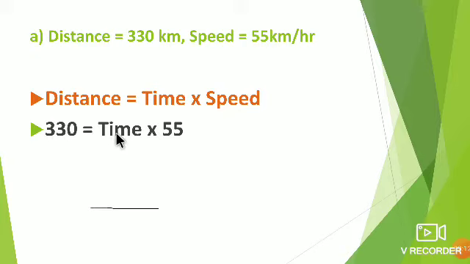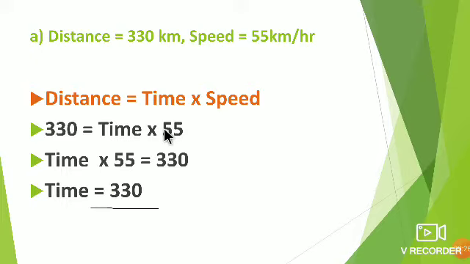Now here we don't know the time. Speed we know, so 55 is the speed. Time into 55 is equal to 330. For our convenience, we will change the sides of the equation. Then time is equal to 330 divided by 55. After dividing, we will get 6. Therefore, time is 6 hours. So the car will take 6 hours to cover the distance of 330 kilometers. This is the answer.